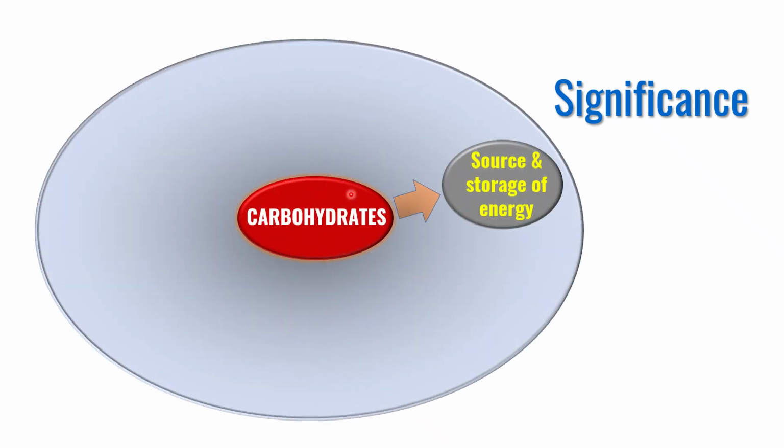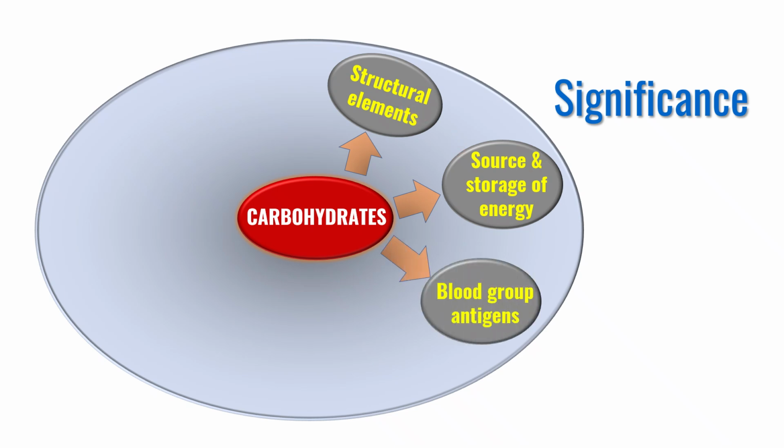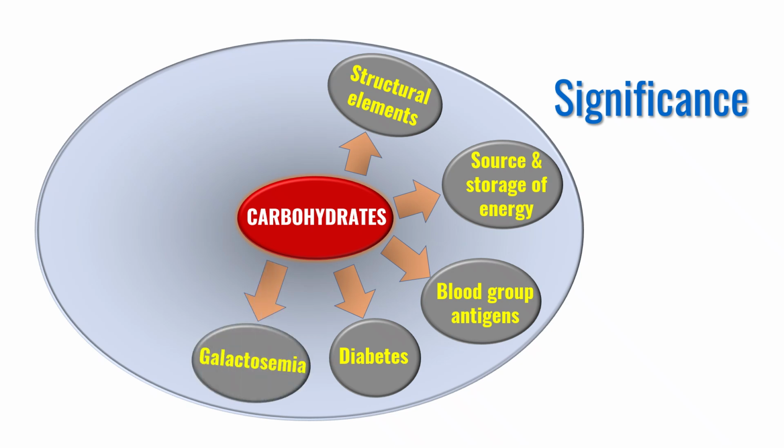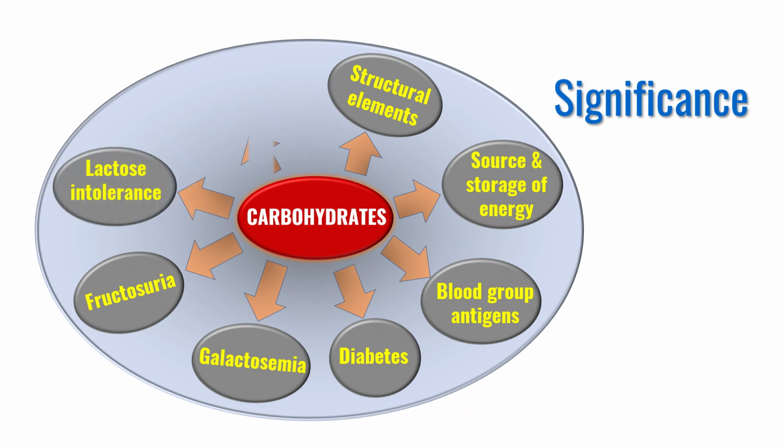Let me start with the significance of these biomolecules. They are vital from both physiological and biochemical perspectives. They serve as primary energy sources and storage molecules such as glucose, starch, and glycogen. They also form key structural elements in biomolecules, cell membranes, and cell walls. In addition, they also help in differentiating the self from the non-self and defining the blood group antigens. Failure to utilize or metabolize carbohydrate properly leads to diseases such as diabetes, galactosemia, fructosuria, lactose intolerance, and glycogen storage diseases.